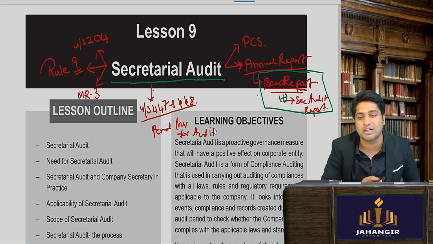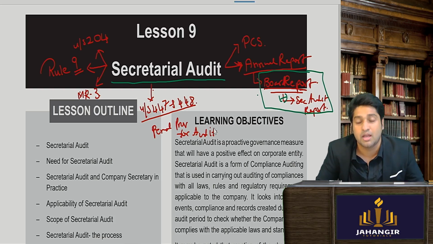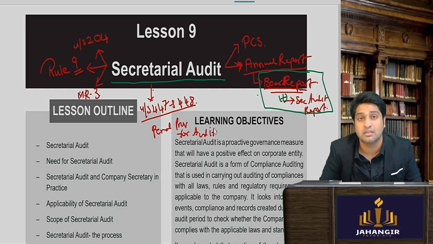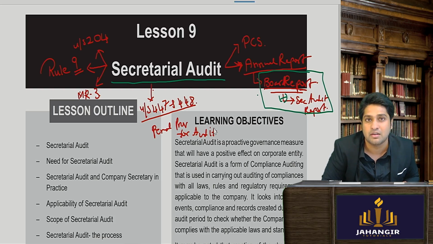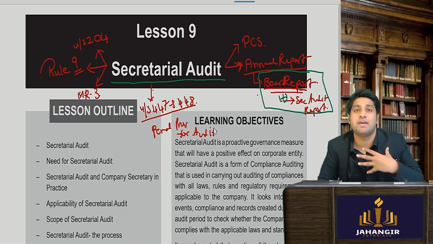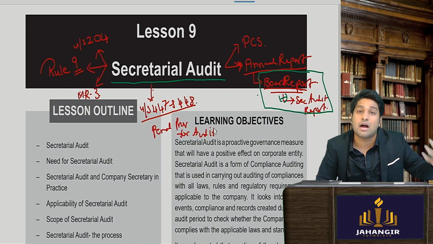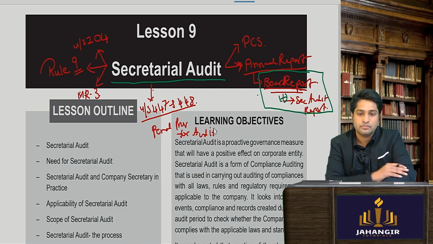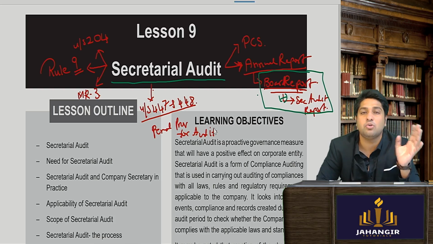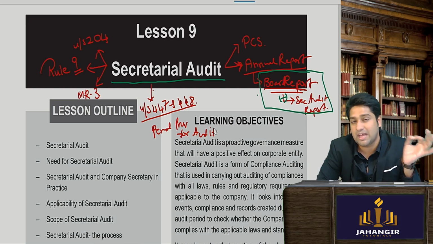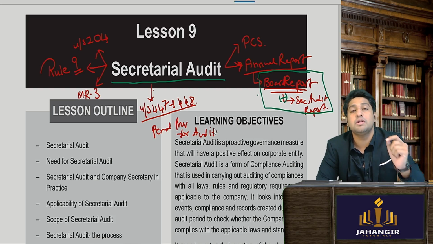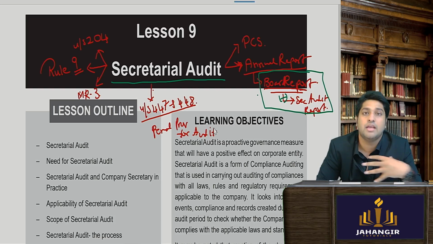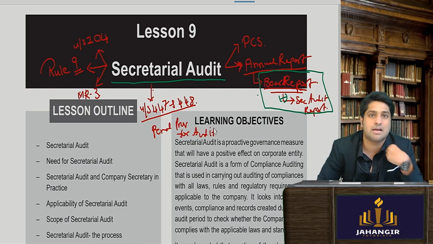So am I clear that even auditors are under liability, criminal liability, even civil liability, where they can be held accountable for making false statements? Is that clear? Yes, sir. Yeah. And when you go through section 447 and 448, you will realize that the provisions covering auditors are so stringent. For example, I'm a company secretary.